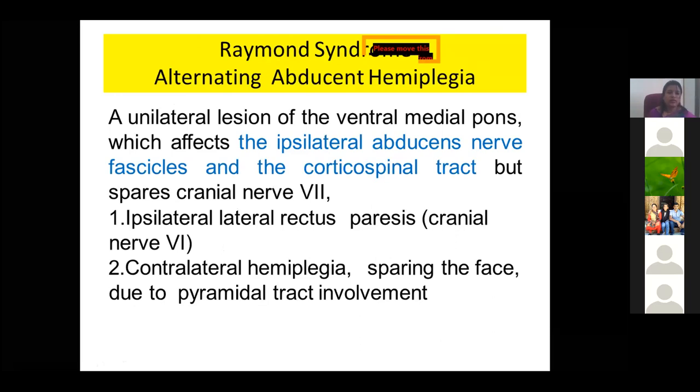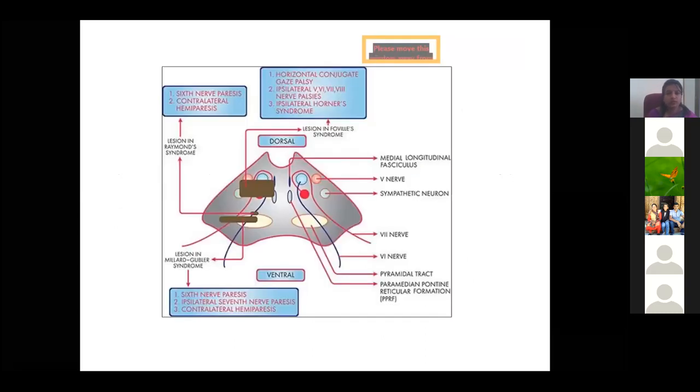Because this is an important cranial nuclei, the facial nerve, if it is damaged, it causes Bell's palsy or facial nerve palsy. And because the motor fibers are present, it may cause hemiplegia, sparing the face due to pyramidal tract involvement. So this is the image showing the various nuclei.